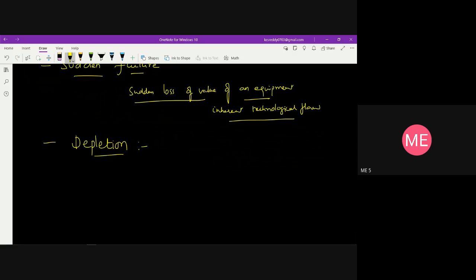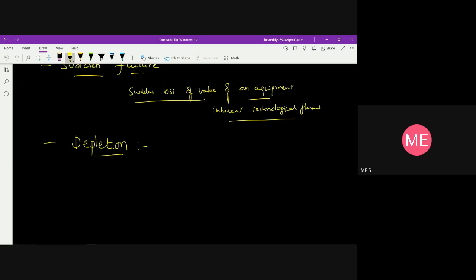Depletion is nothing but the consumption of exhaustible natural resources like petroleum and coal. These are non-renewable resources, because as you keep consuming them, if you continuously use them, you are going to deplete them.